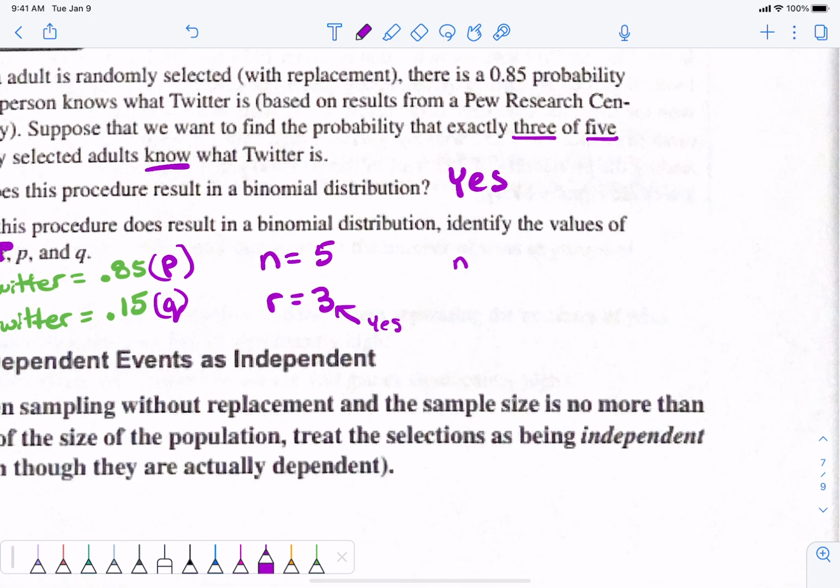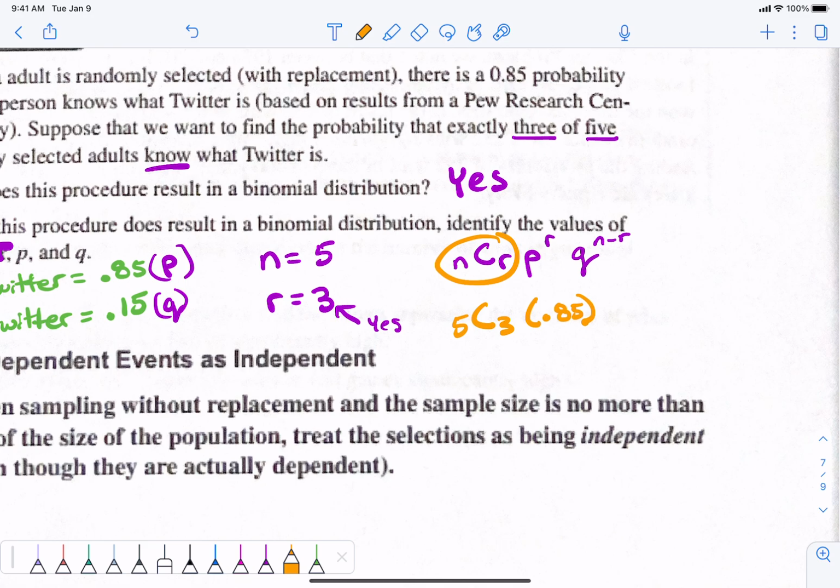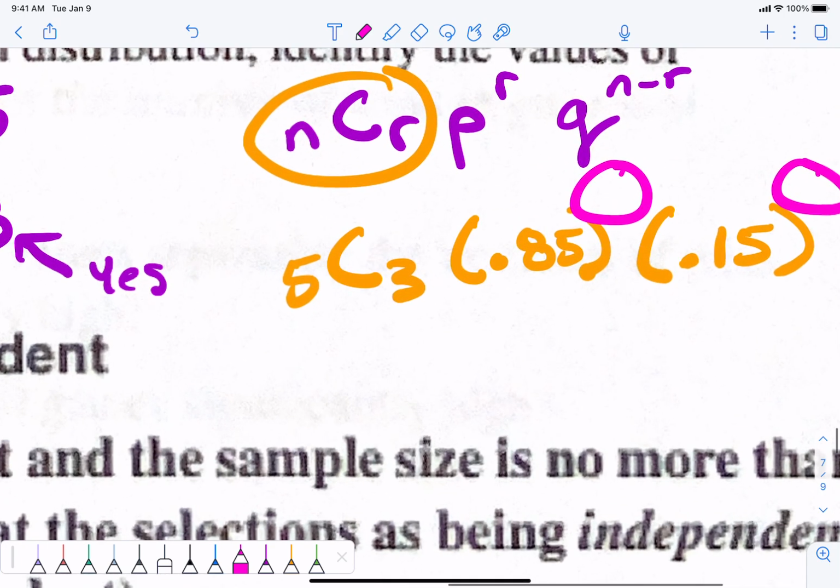Let's go ahead and calculate this because we know how. The formula was nCr p to the r, q to the n minus r, but don't get bogged down in that, because our r's and n minus r's might not be right. You just have to look at what you're talking about. Look at the three chunks. nCr will be 5C3. Then let's write out the P value. P was 0.85, Q was 0.15, and then we have to find the exponents that go with each one and make sure that they're in the right spot.